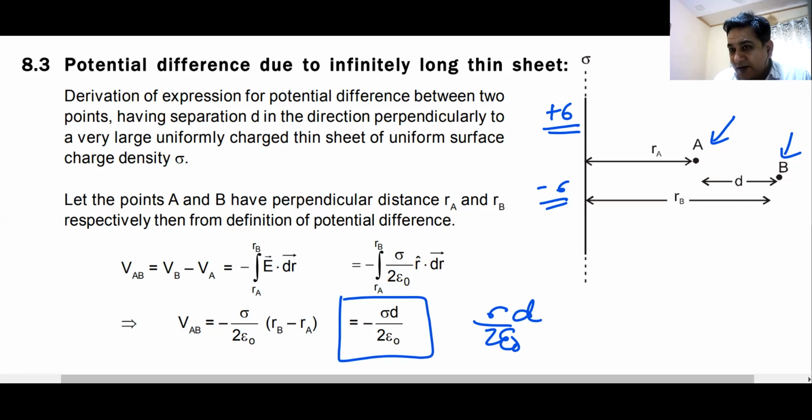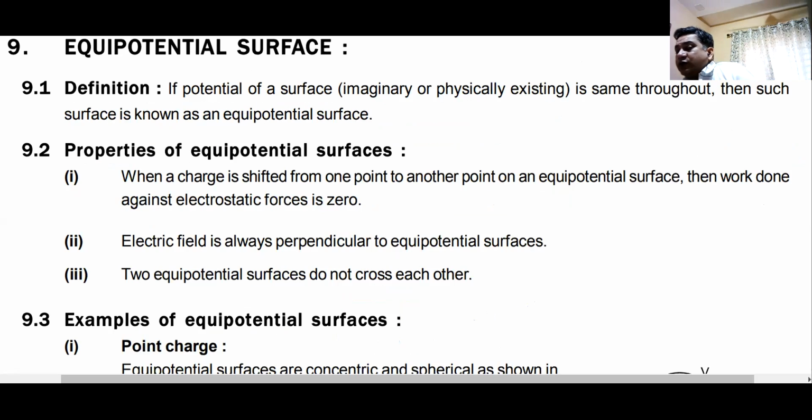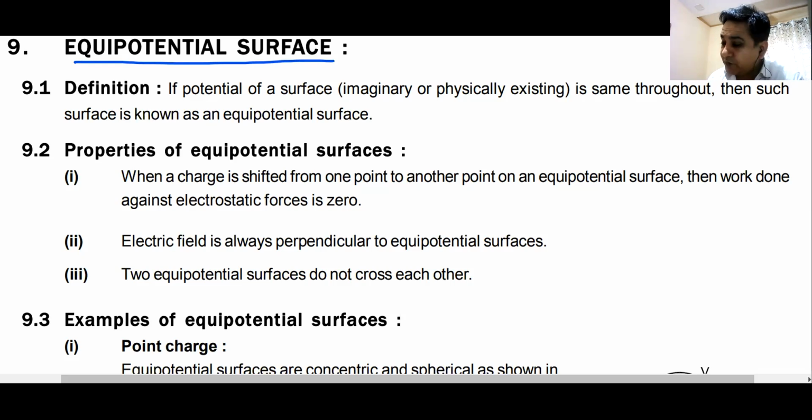I don't have so much time that I can wait, so I'll have to move on to the next definition, and the next definition is definitely the definition of an equipotential surface. Please listen to me very carefully here.